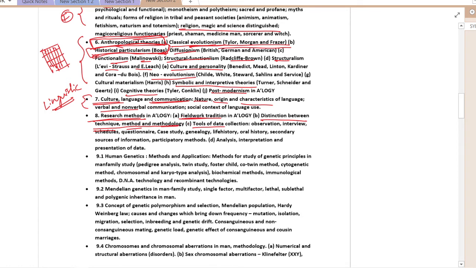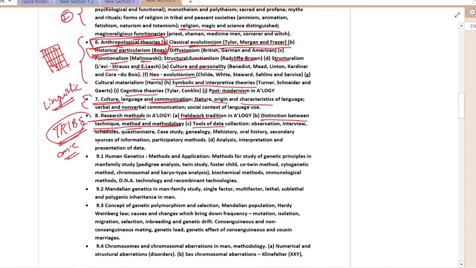If we have knowledge of the subject, then we can also collect material, for example something related to a particular tribe. Okay, if something is related to a tribe, we can use it as a case study. Unless we know in what paper tribe will come, or in what paper what topic will come, we will not be able to write down the answer, right?